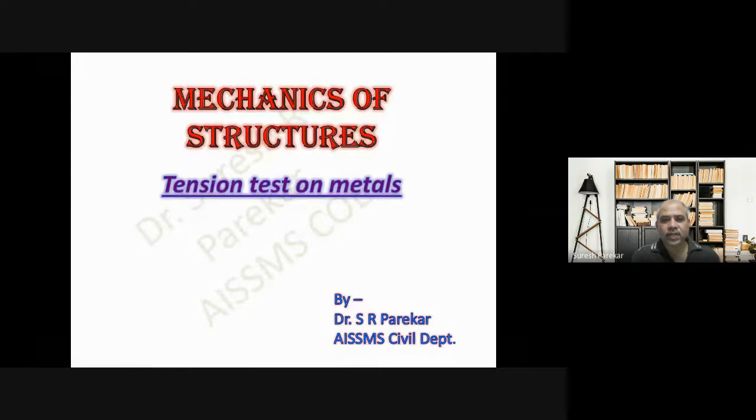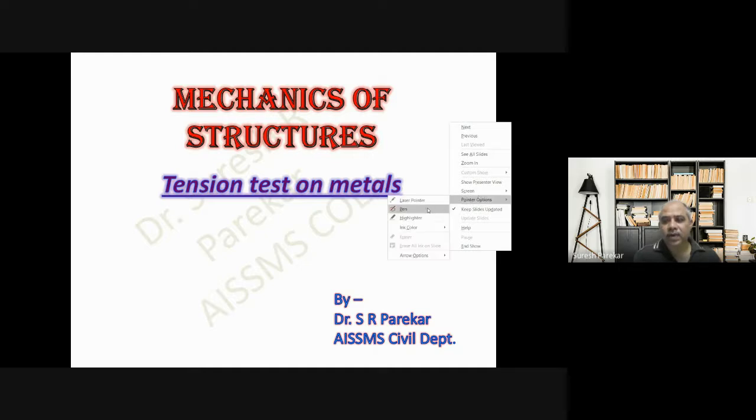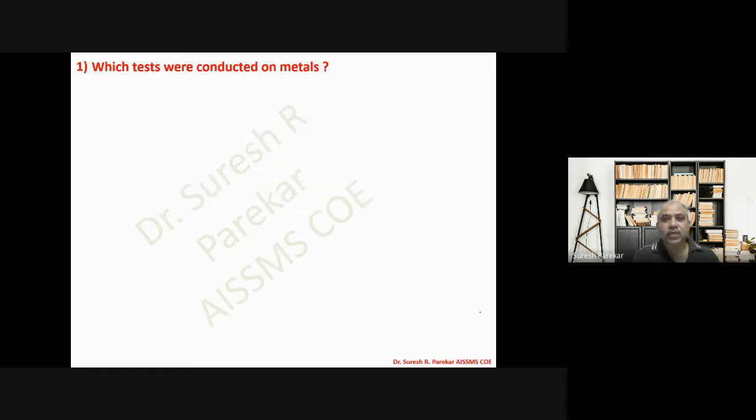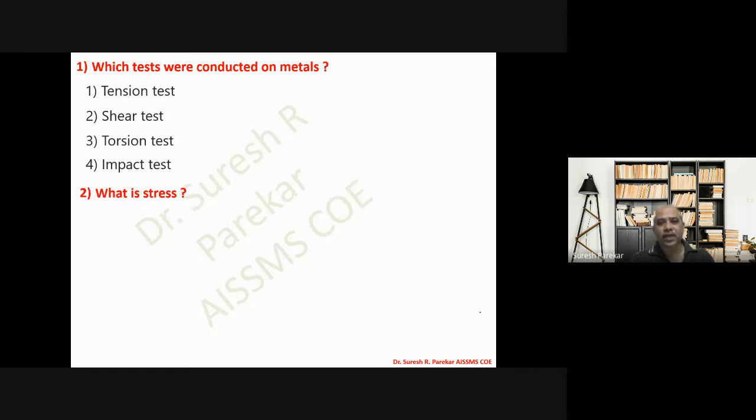Good evening. So now we are going to see the questions on tension test on metal as well as unit number one, that is related with your axial forces. So which tests were conducted on metal? We have conducted four tests: tension test, shear test, torsion test, and impact test. These four tests we have conducted on metals.